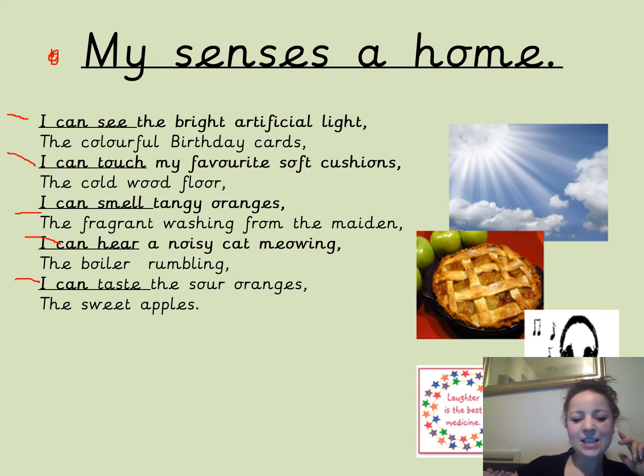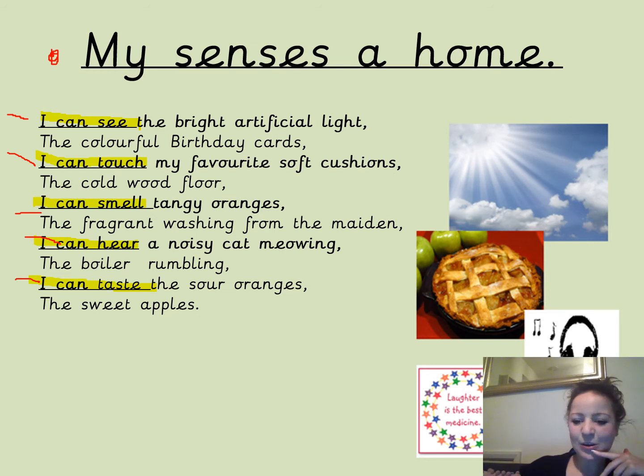So what you're going to do is finish off this sentence for each line of your poem. So you're going to say what you can see, what you can touch, and you're going to write the full sentence so that you get your very own poem. I can see. What could you see? I can touch. What can you touch?